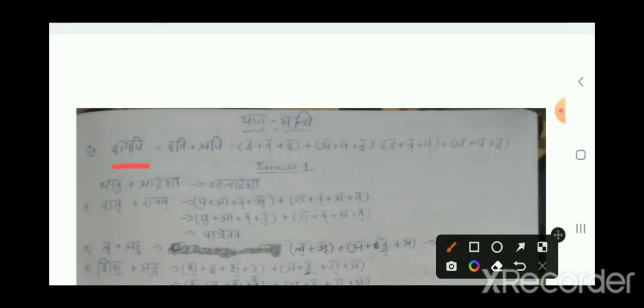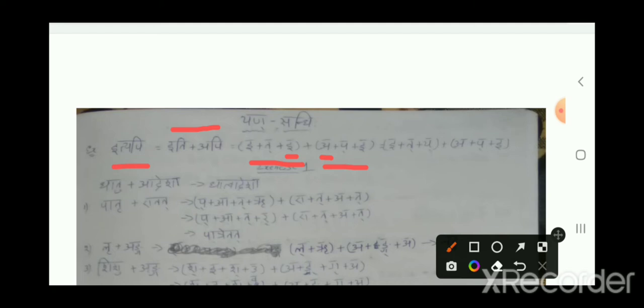Now it came, right? I'll revise it once again. We have two words, iti plus api. First you need to expand them. The expansion of iti is E plus takara plus e, and the expansion of api is a plus pakara plus e. After expanding, go back to the definition and cases. The definition is ik followed by a dissimilar ach. Here e is the ik letter and a is the ach letter.